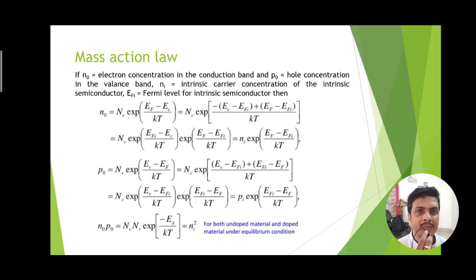Now the mass action law states that the product of the electron concentration and hole concentration in a semiconductor is equal to the square of the intrinsic charge carrier concentration. In case of intrinsic semiconductor, we already have seen that the number of electrons in the conduction band and number of holes in the valence band are same. That is why the concentration of electron and hole in the intrinsic semiconductor are same.